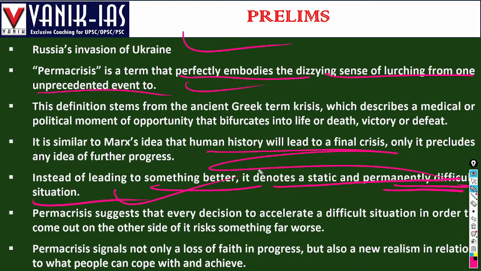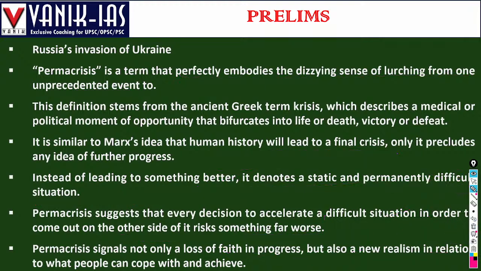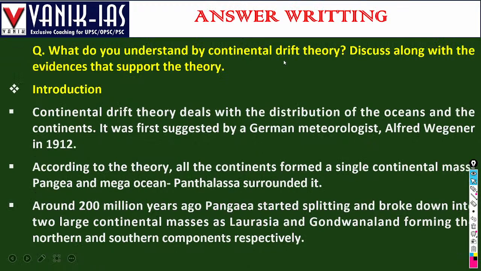Permacrisis suggests that every decision to accelerate out of a difficult situation, in order to come out on the other side, risks something far worse. Permacrisis signals not only a loss of faith in progress but also a neorealism in relation to what people cope with to achieve. So it actually says what is happening in society. We are going towards a permanent crisis.